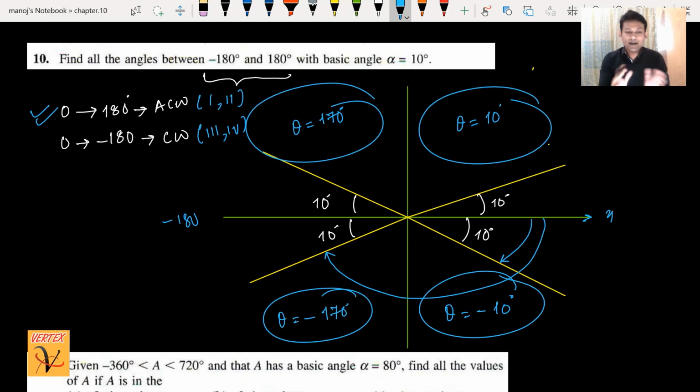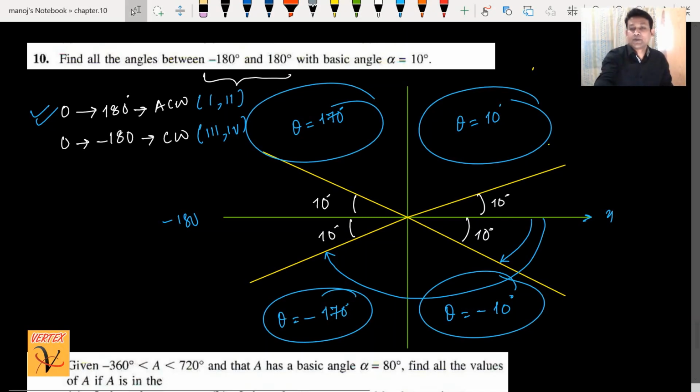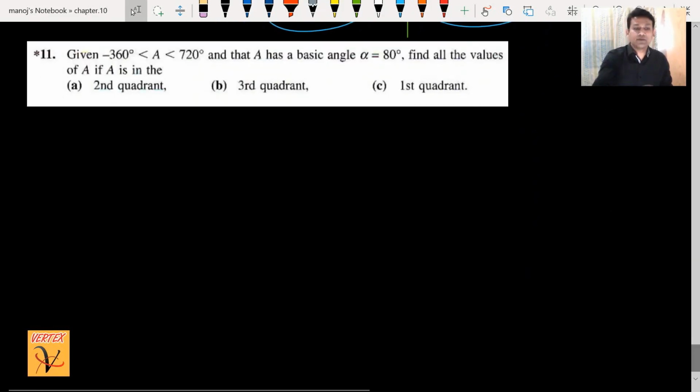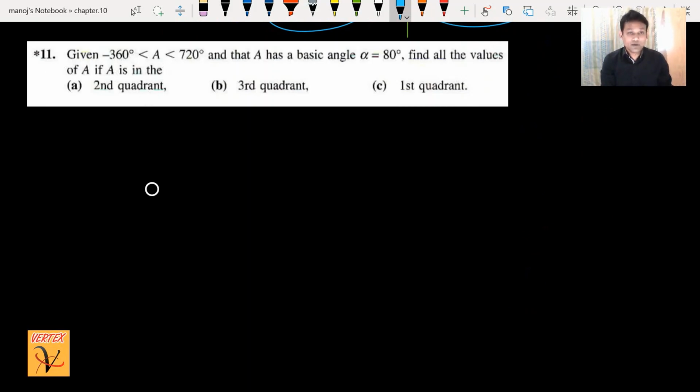You have to divide the angle into two parts, negative and positive. Okay, this is the difficult part I have found. Let's see what's going on in question number 11, the star question, and what we can do.